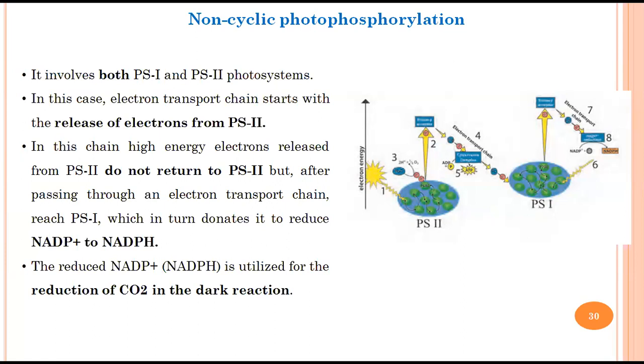As I already mentioned, the ATP and NADPH we are producing in the photophosphorylation step will be utilized in the next phase of photosynthesis, that is the dark reaction, where reduction of carbon dioxide will happen. What will be formed when carbon dioxide is reduced? What will be the ultimate product? Hello? If I am reducing carbon dioxide, what will be the ultimate product? What will be formed?